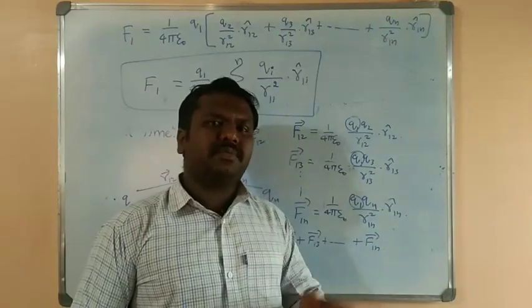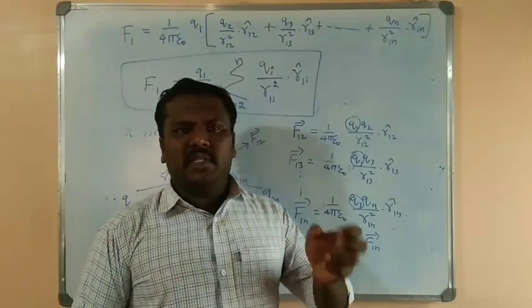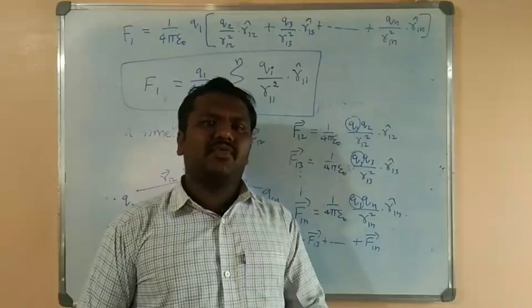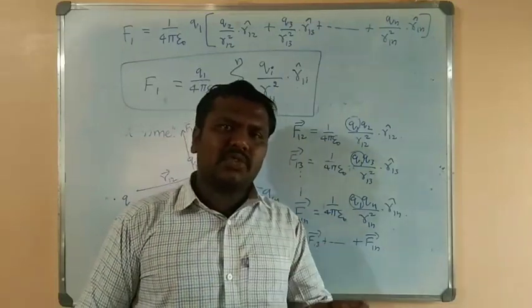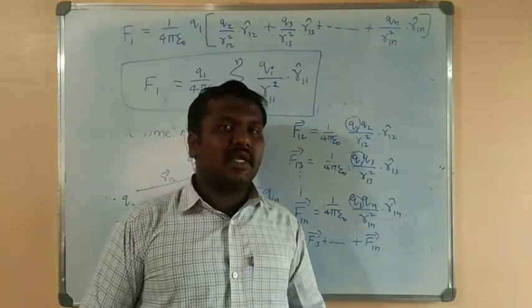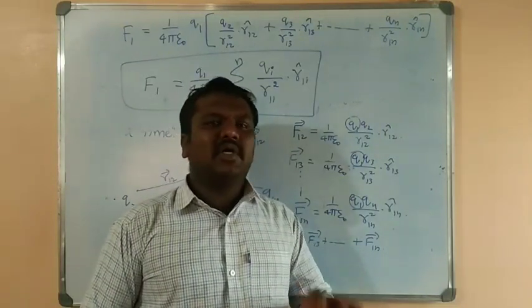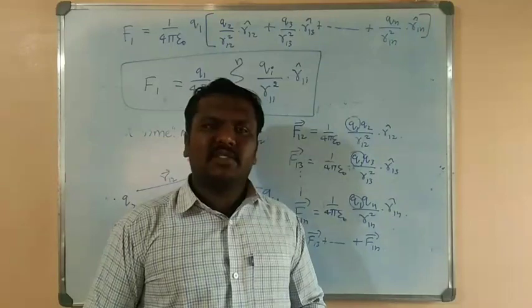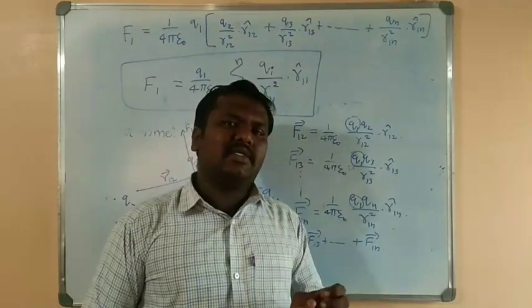And we have to think of the representation of the electric field for a source charge which is positive and a source charge which is negative, and for the system of a dipole and for the system of like charges.